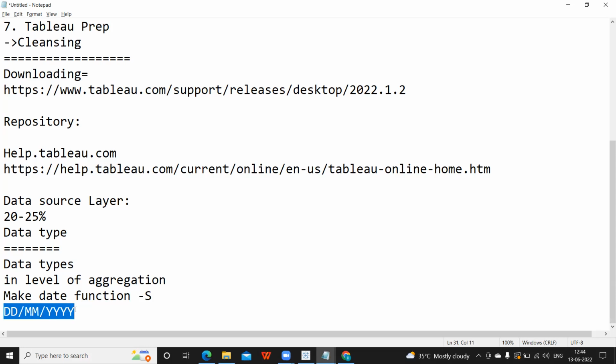In many projects it happens that the data is not of date type, but the data type is string. Then you need to write a lot of calculations to convert that into date level or month level. So while you are in the initial stage of the project, during that time only you can tell the client or the database developer, whoever is working on it, to convert that into the date data type, so that your work goes on without any issues.